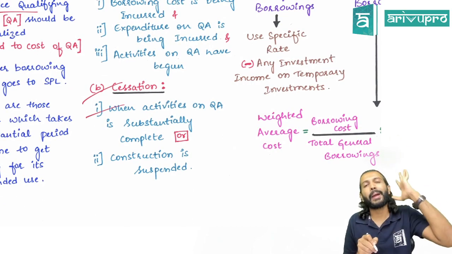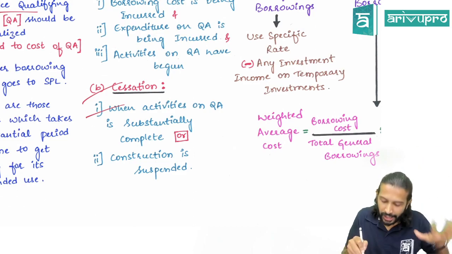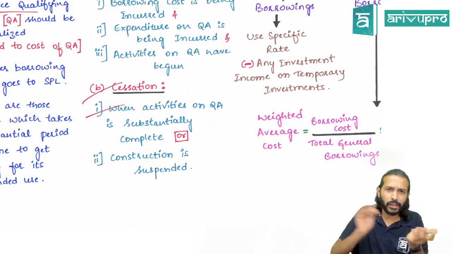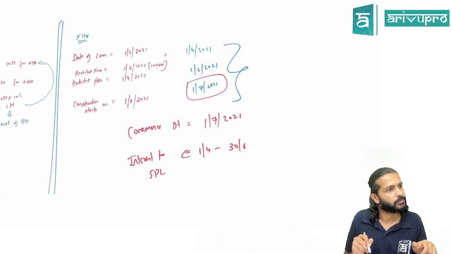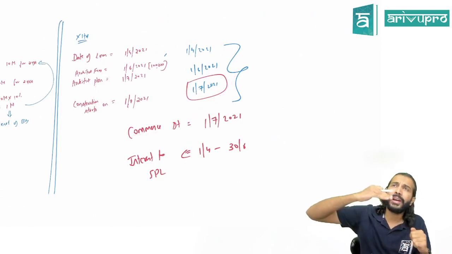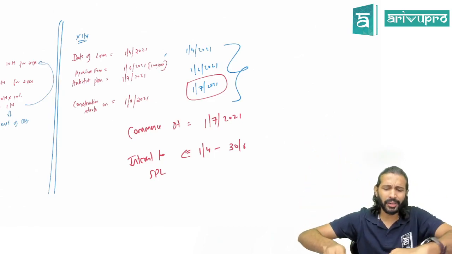The standard says you'll stop capitalizing when the activities on the qualifying asset are significantly or substantially complete. Not necessary, sir. Here you're constructing a building. Fine, for a building you don't have to wait for it to be 100% complete. Normally, an asset will never be 100% complete.